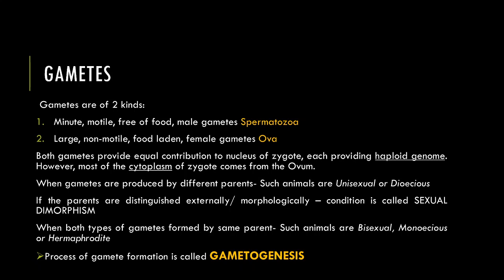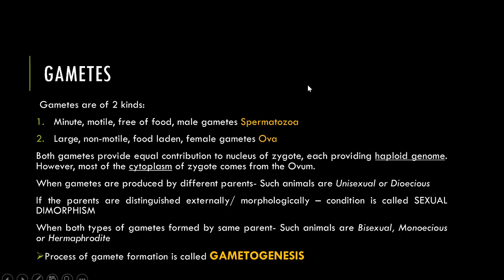So gametes are of two kinds. The male gametes are the spermatozoa and the female gametes are the ova. The male gametes are minute, smaller in size, they are motile, they have specific cell organelles, they have axonemes for movement. They are free of food, they do not have any stored food inside. While the female gametes are quite large in size, they are non-motile, they do not move, they do not have any organelles for their movement. They are food laden. Most of the gametes, with some exceptions, have stored food inside them.